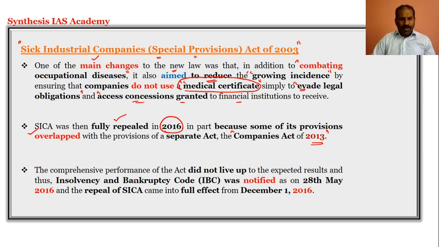As it was overlapping, it was repealed, and a new code has come into existence, called the Insolvency and Bankruptcy Code. It was notified on 28th May 2016, and it came into existence on December 1st 2016.